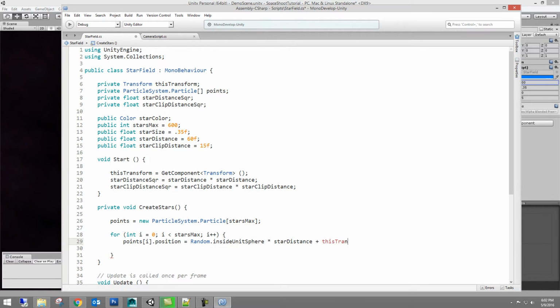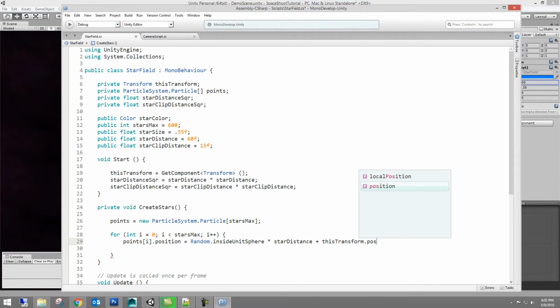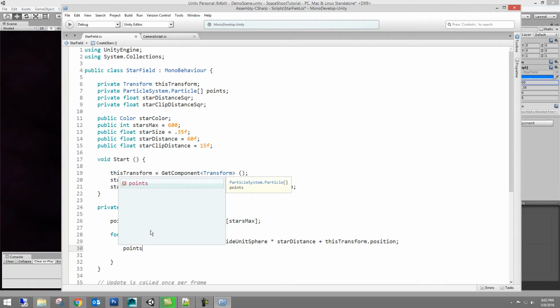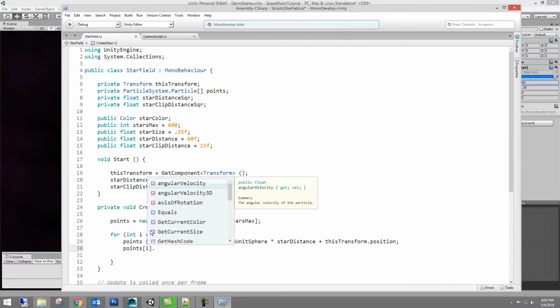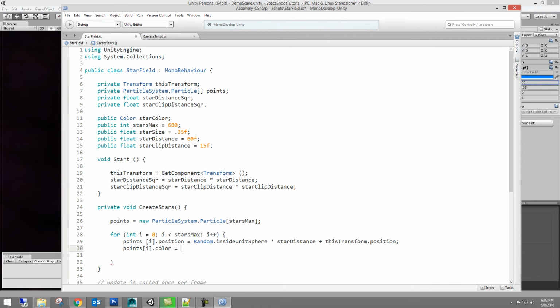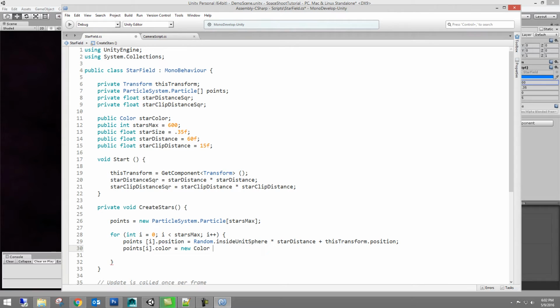I wish it would spell correct too, like my cell phone. But that's being a lazy programmer, isn't it? And then points I color equals new. I think I hit the Windows key there for a split second.